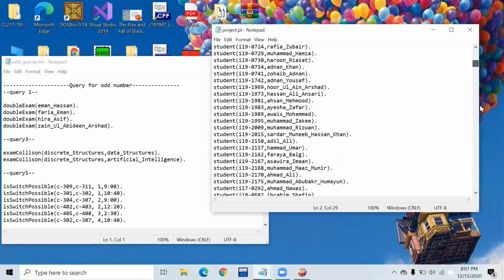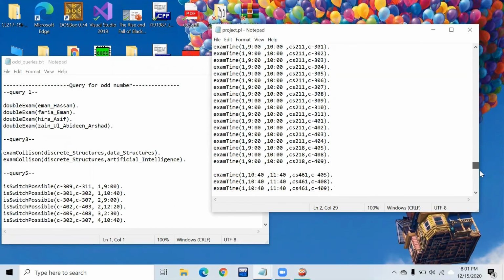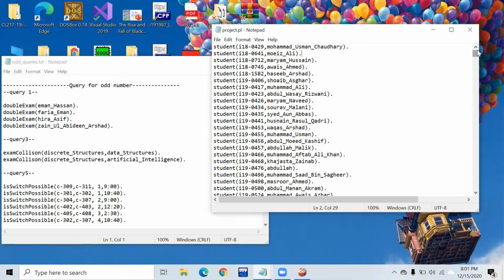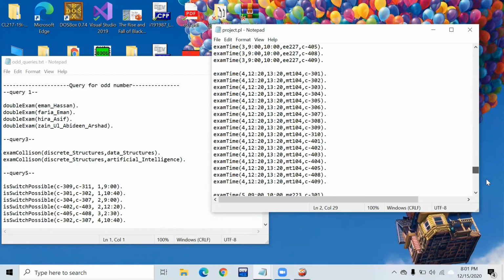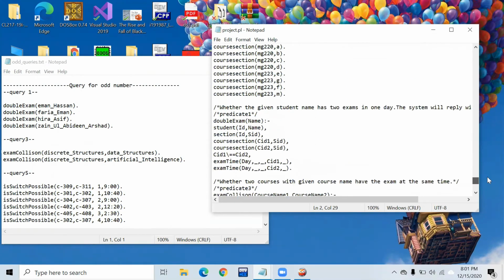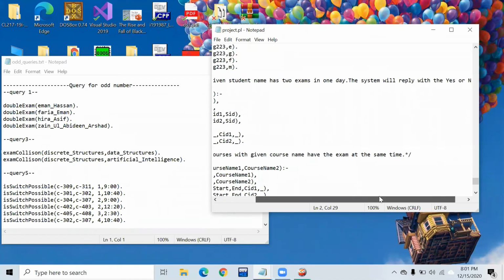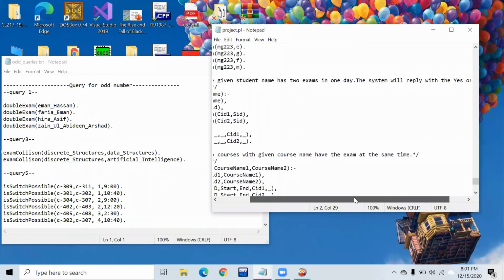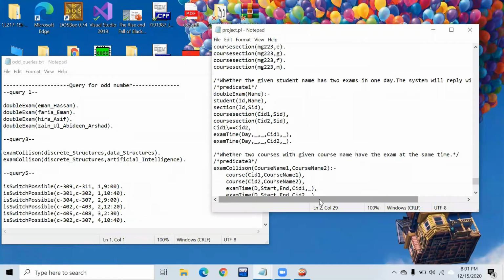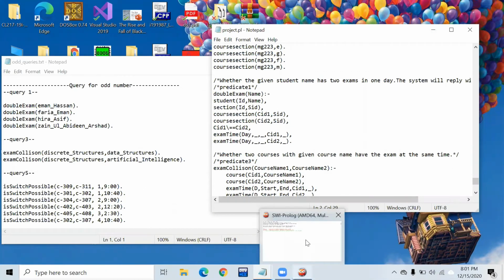This is the project file, and these are the queries that I have written. So firstly, I would be running and checking the validity of the first predicate. The statement states whether the given student name has two exams in one day, and the system would reply with yes or no, that is true or false. So running the first query.